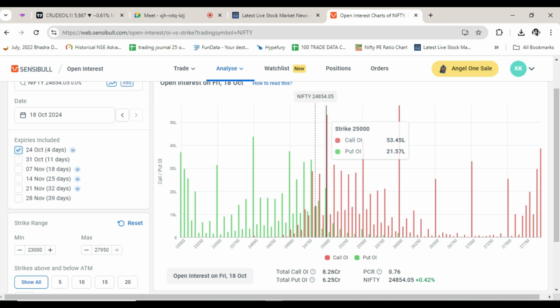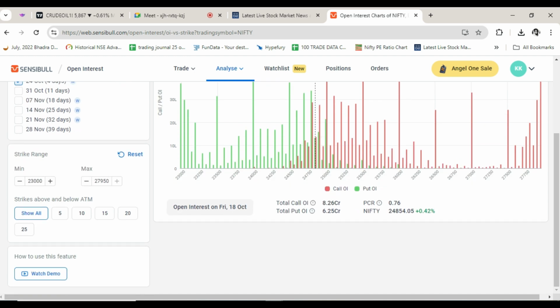25,000 has got a strong put writing, and if I take that contra approach, I will say that this Thursday it will be profitable if institutes squeeze these 25,000 call writers. But now the environment has changed, so my take is that the closing will be below 25,000. It is unlikely that closing will be above 25,000, and more than that, it might go below 24,500. They might in fact try to squeeze these 24,500 people who are writing puts here. So I've changed that approach because I don't think it's working now.